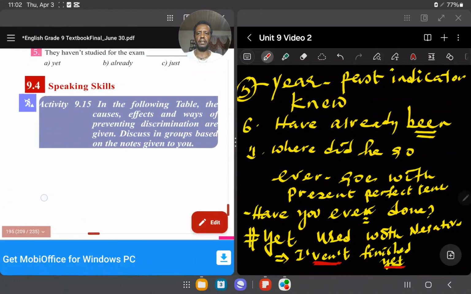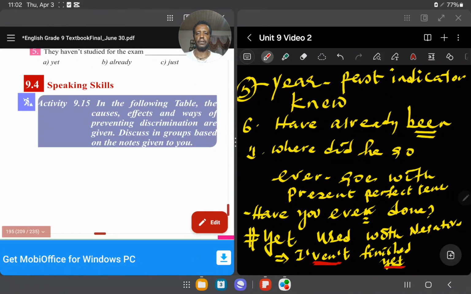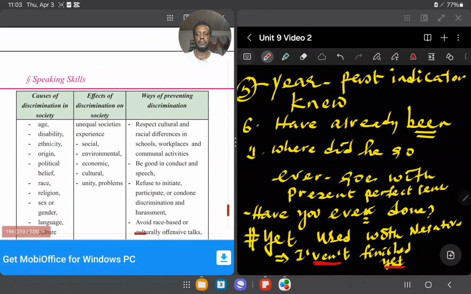ስለዚህን ስፒኪንግ እናያለን ማለት ነው። 9.15 In the following table the causes, effects and ways of preventing discrimination are given. ይሄ ማግለል ነው የምትሉት አይደል? መከላከያ መንገዶቹ ኮዞቹ ተገልጸዋል። Discuss in group and based on the notes given to you ነው የሚለው። ይሄንን እንግዲህ ለምሳሌ